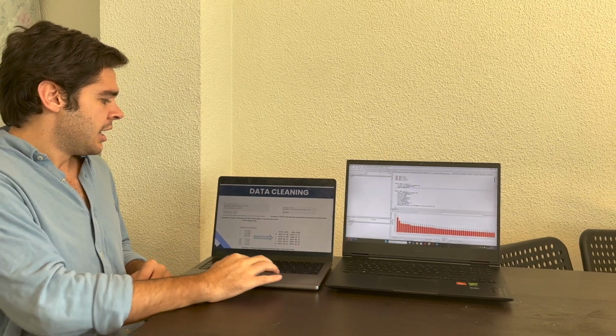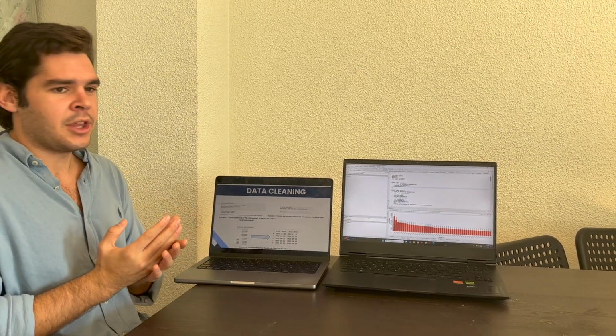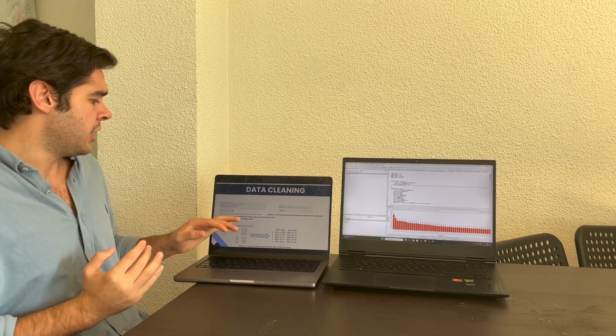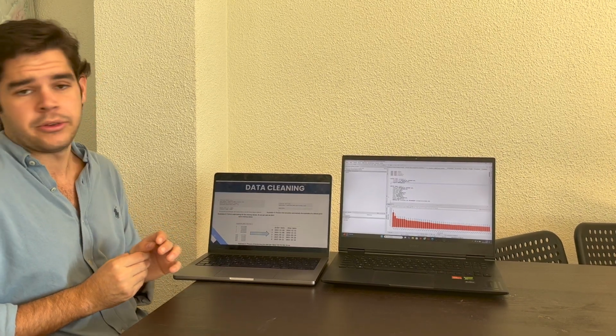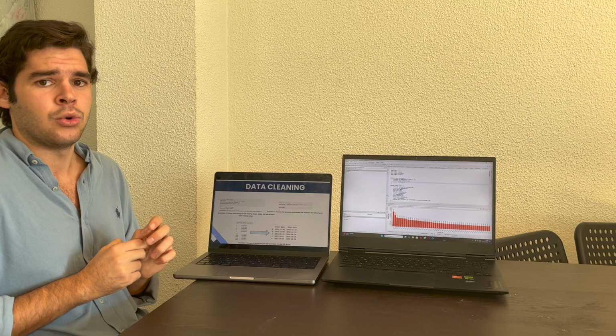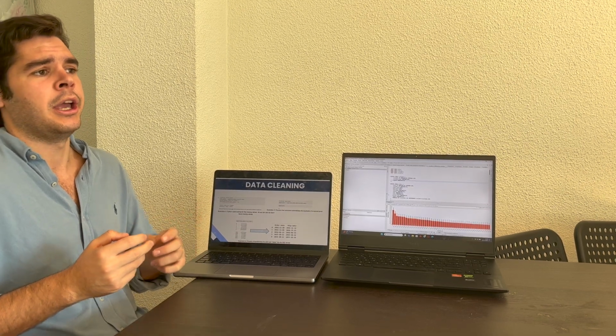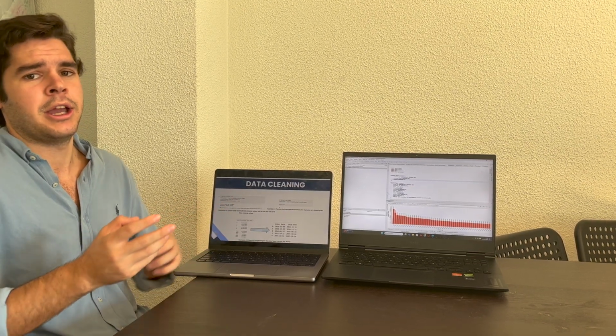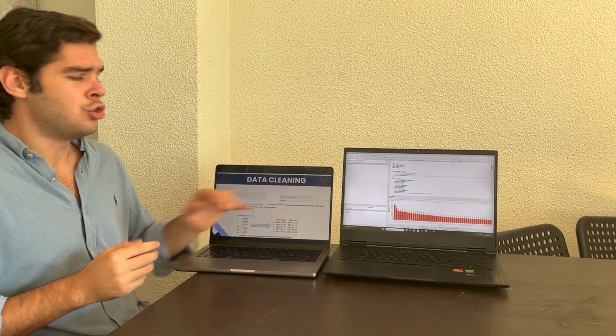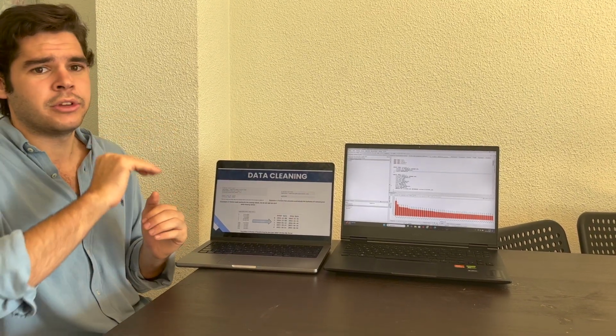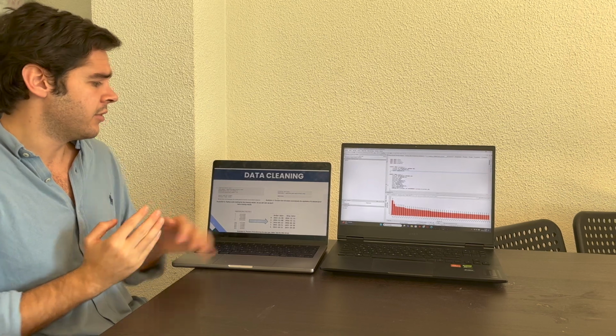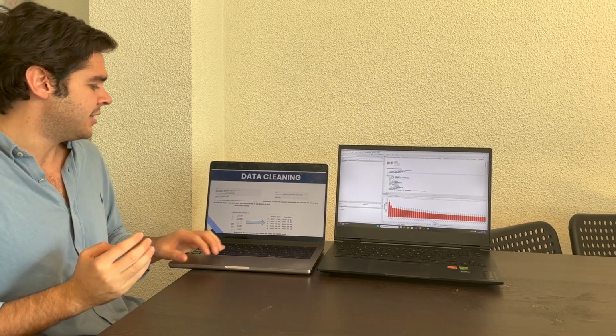Okay, the data cleaning, the most important thing: checking the missing values. We don't have missing values, that's cool. We don't need to, for example, fill the missing values using the median or the mean. Also duplicate values, two rows that mean the same, we don't have that, so we can continue with the analysis.